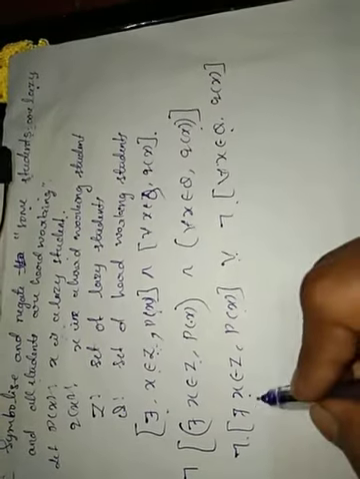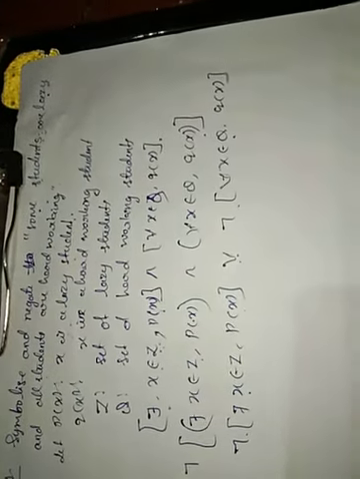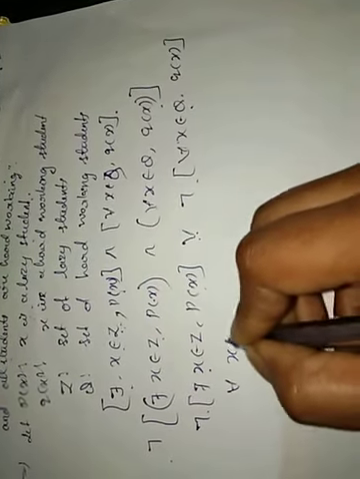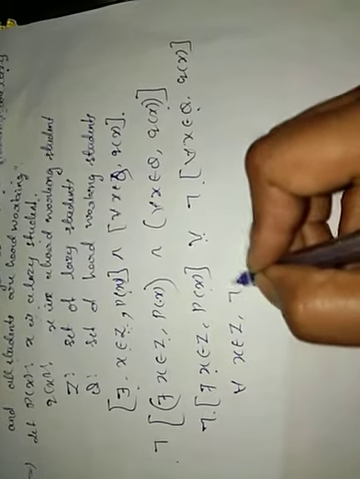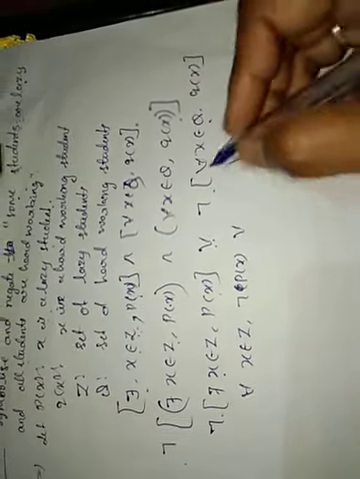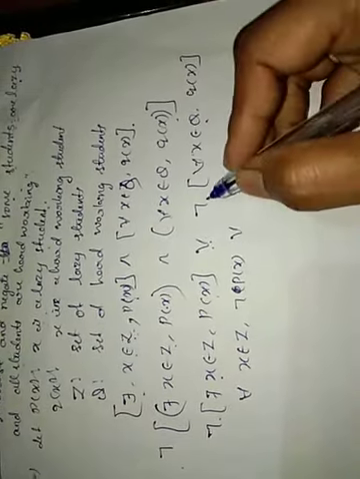So negation of this statement: negation of there exists is for all X belongs to Z, negation of P of X, or negation of for all means there exists an X belongs to Z, negation of Q of X.